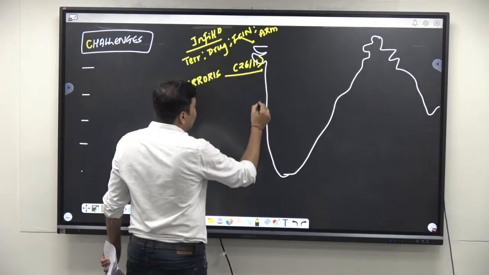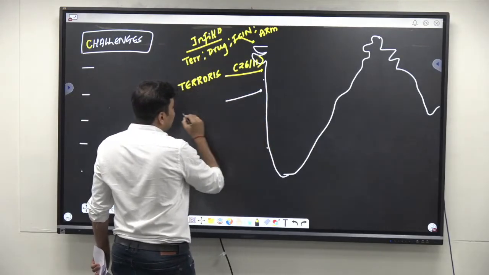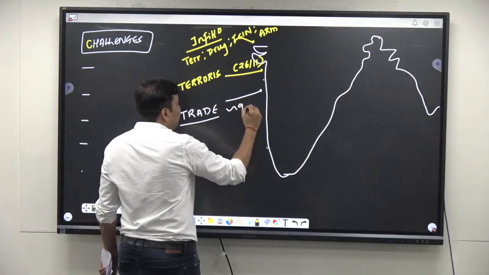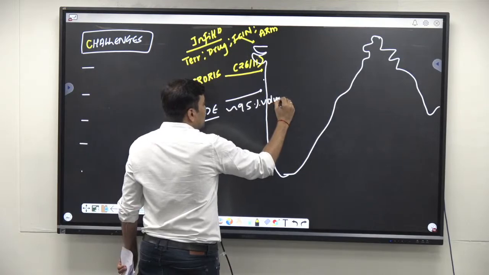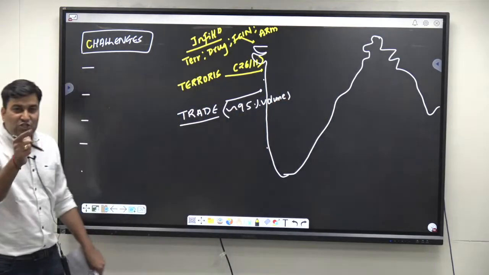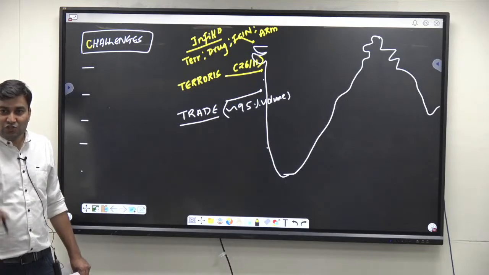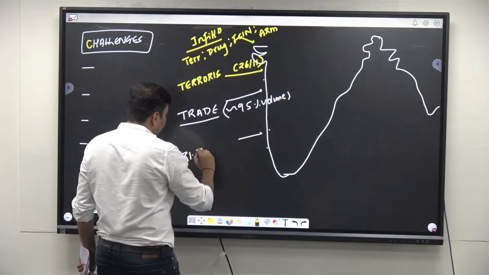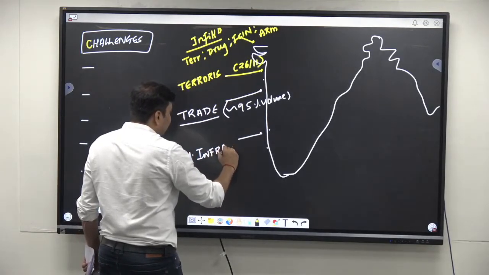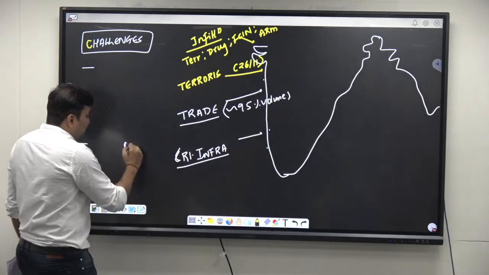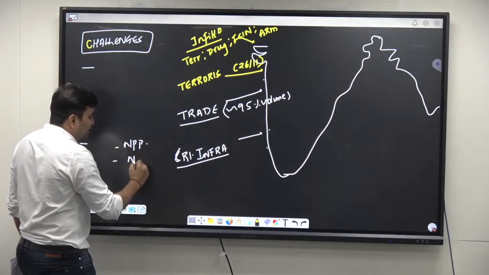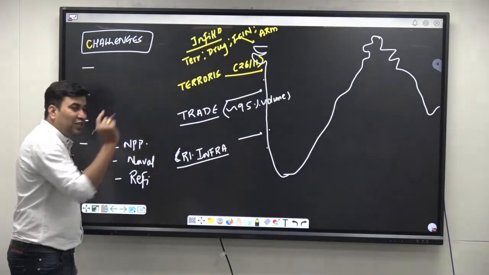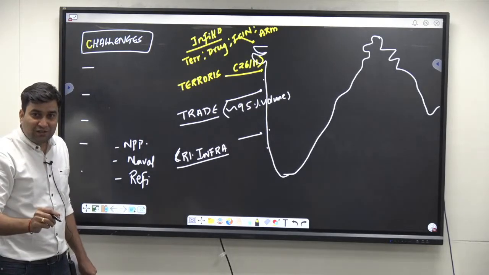Basically, if you try to understand, most of the trade that India has, almost around 95% of the trade by the volume is through the ports, correct? So trade के लिए importance है. If you try to understand certain thing called as critical infrastructure, मतलब nuclear power plants, space stations, naval base, उसके बाद refineries, ये सब कुछ क्या है? Along the coastal area, you want their protection, right?